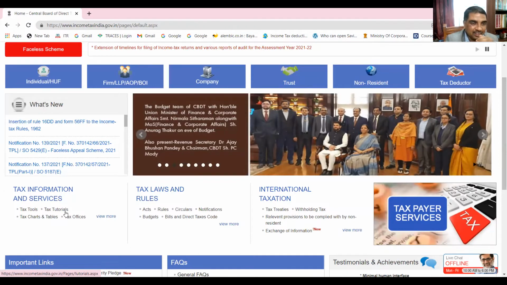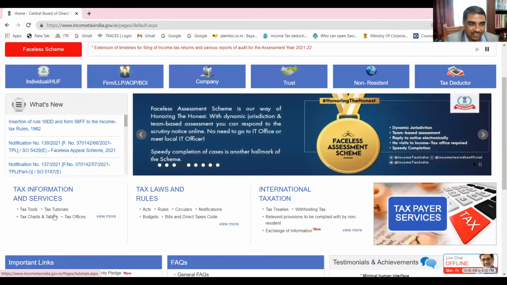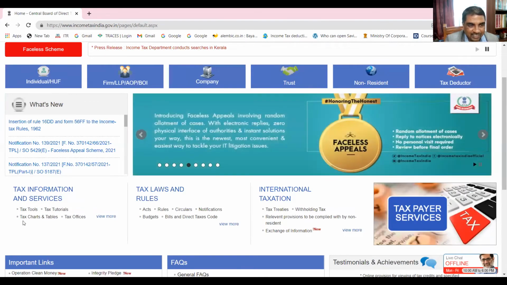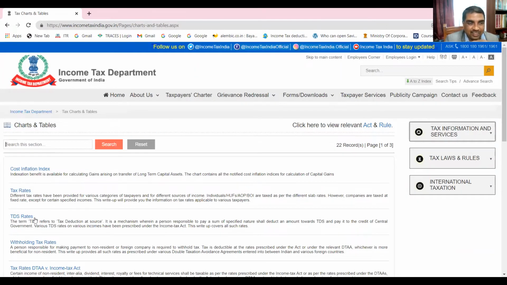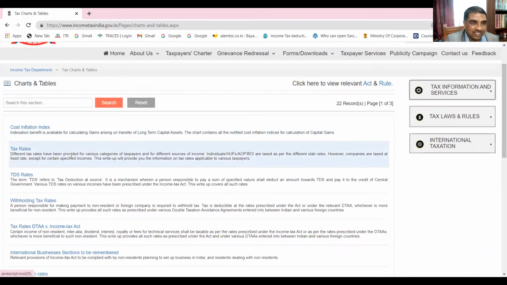Now I'm taking you to one more link. Can you read what is written here? Tax charts and tables. Let me take you to this place. After clicking here, you can find one more place, tax rates. We are interested in rates. We want to know the maximum amount which is not chargeable to tax, and also what the rate and rates are.